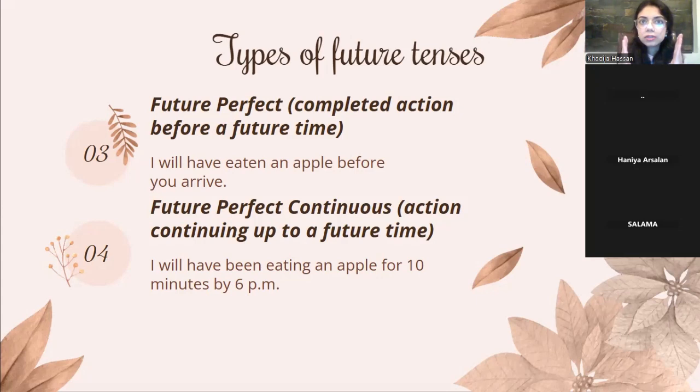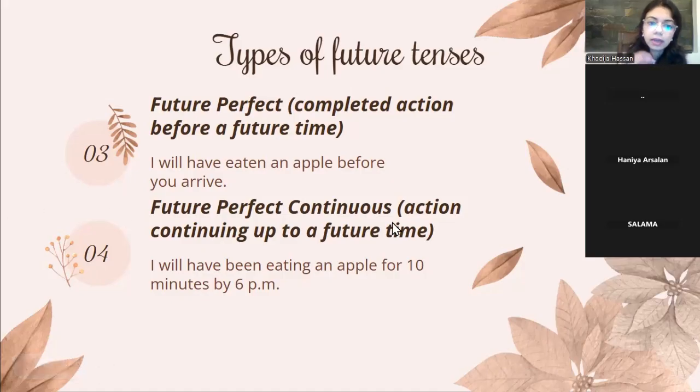So if we look at these two things categorically, I will have eaten an apple will be in the past. In the future, it will be in the past. And before you arrive will be in the future of the future, if that makes sense, right? So I will have eaten an apple before you arrive. Both are in the future, but even in the future, I will have eaten an apple will happen first, right? It will be a completed action, which makes it future perfect, before you arrive.